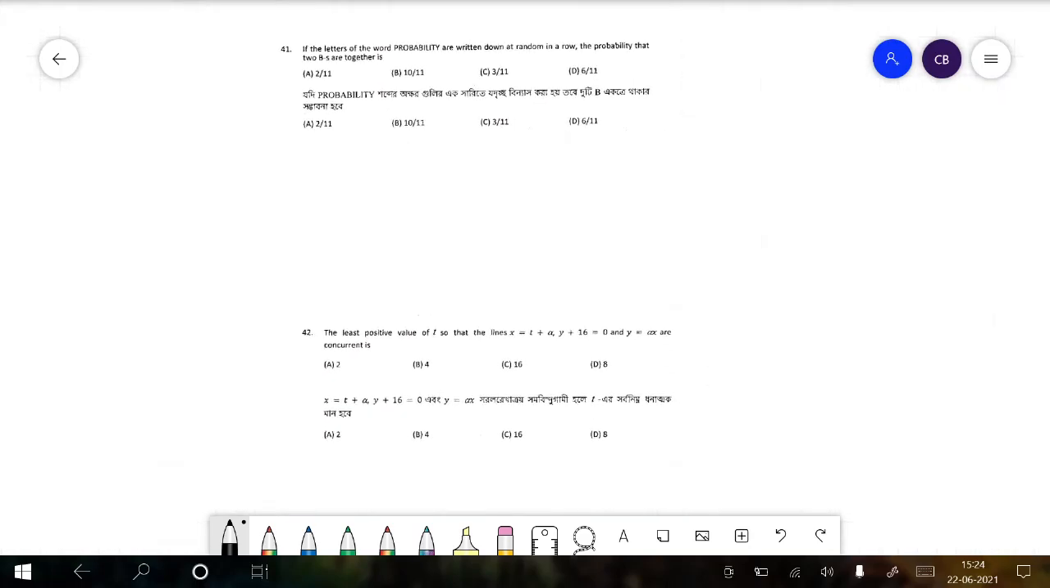Now on to the next question. If the letters of the word probability are written down at random in a row, the probability that two B's are together is. Now, let's consider stacking up the letters P, R, O, B, A, another B, I, L, another I, T, and Y. Now, what is the total number of unrestricted arrangements? Let that be PT. PT is equal to 11 factorial because there are 11 letters, divided by 2 factorial because there are 2 B's, into 2 factorial because there are 2 I's.